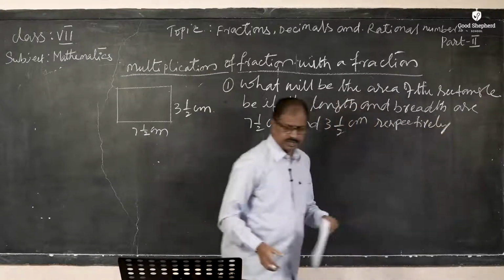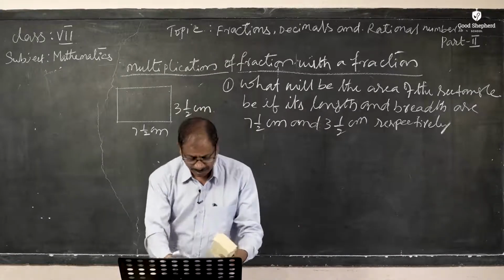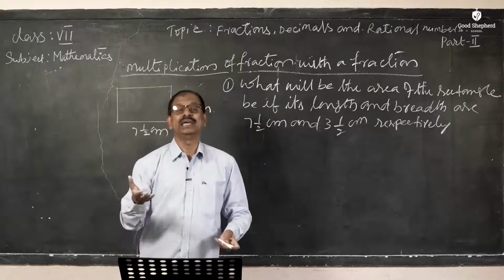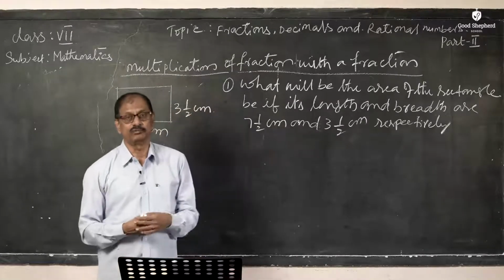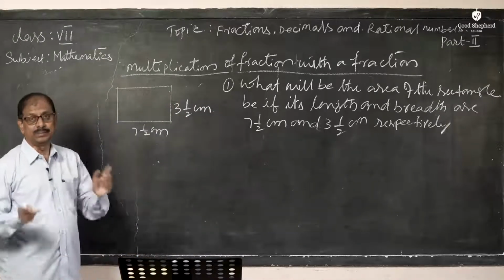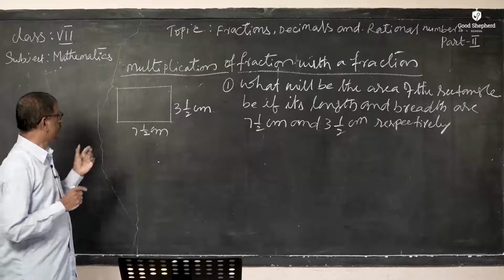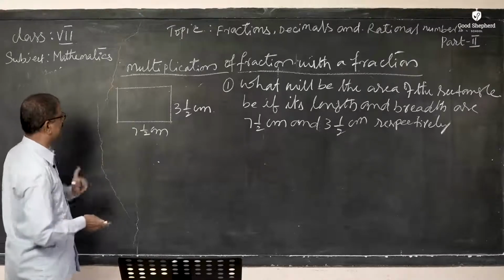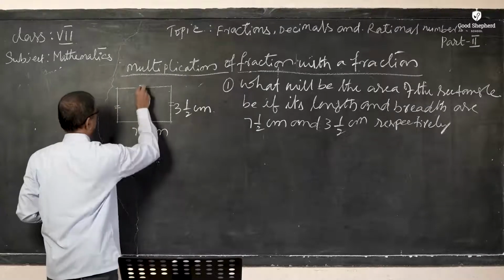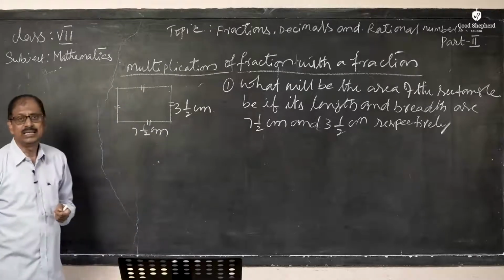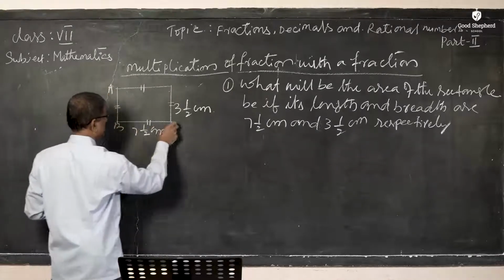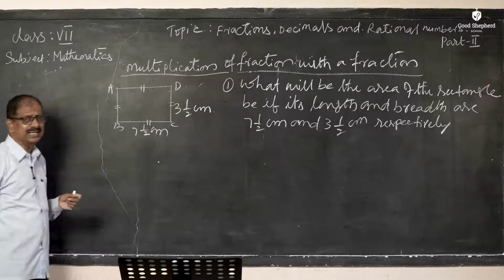This is the question. Generally when our father is going to buy a plot to construct a house, how do we find the area of that particular plot? So you must know how to find the area of the land. It is given in the form of a rectangular shape where the opposite sides are equal, which is the property of a rectangle. We are asked to find the area of this rectangle. I will name it A, B, C, D. ABCD is a rectangle.